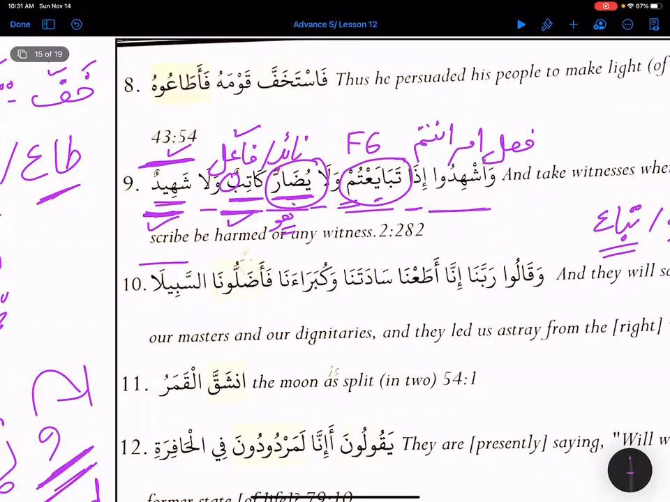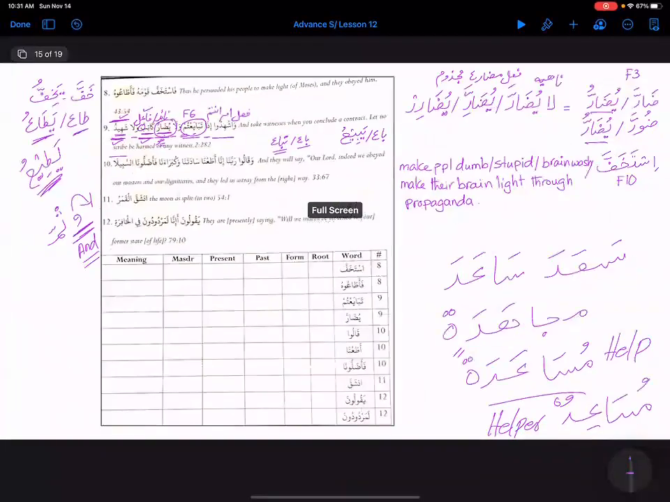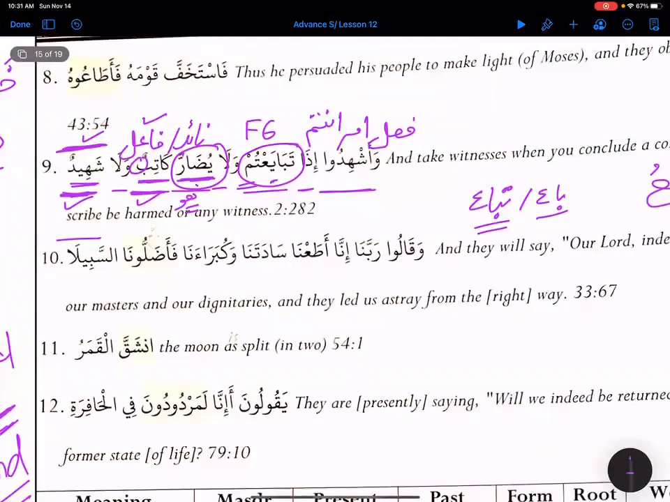How can someone harm the katib and shaheed? They can stop them by saying something, they can threaten them: don't do that, otherwise. So both parties are here, and Allah subhanahu wa ta'ala is telling them that they should not harm.